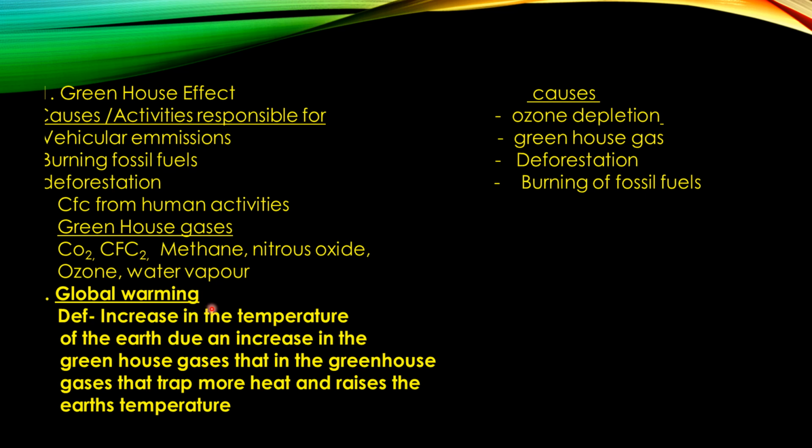Coming to the causes of global warming, what are the most important causes? We have ozone depletion and the structure of the atmosphere. We already discussed the ozone layer, which is a part of the stratosphere, and due to the increase in the pollution level, there is a depletion of the ozone layer, resulting in the formation of ozone holes.